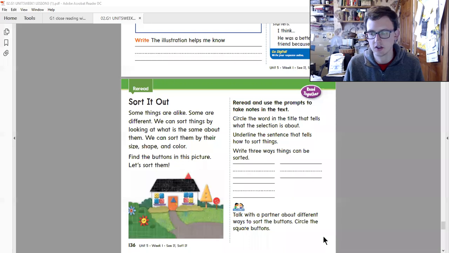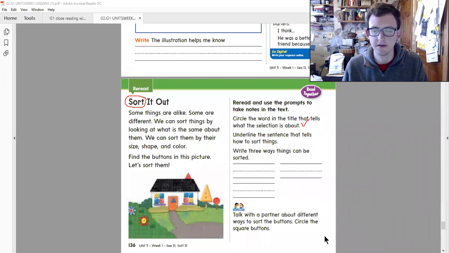Okay, so let's circle. So we know that this is about sorting, right? So the word sort helps us know that this story is about sorting. So this is done, check. Underline the sentence that tells how to sort things. So here we can see that it tells us to sort things by looking at what is the same about them, right? So that's a general way to tell how we sort things.